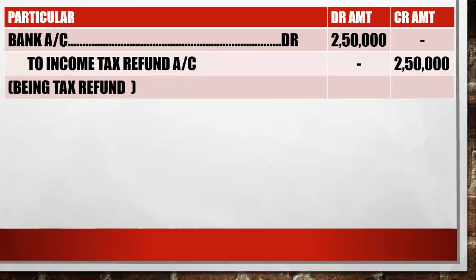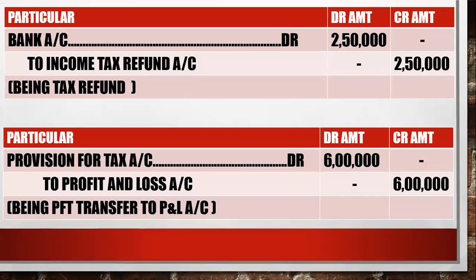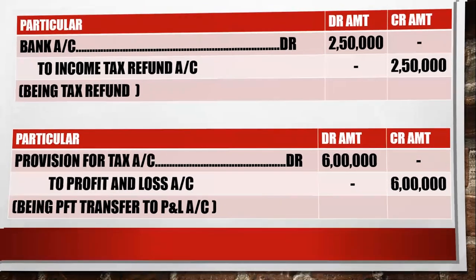After that, whatever amount remains in the PFT account, you just transfer to the PNL account. So the next entry will be provision for tax account debit 6,00,000 to PFT 6,00,000. Clear that, everyone? Yes. Okay.